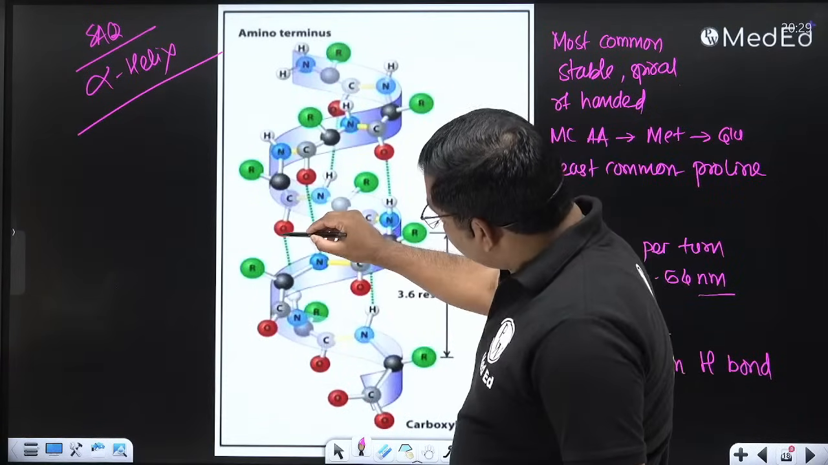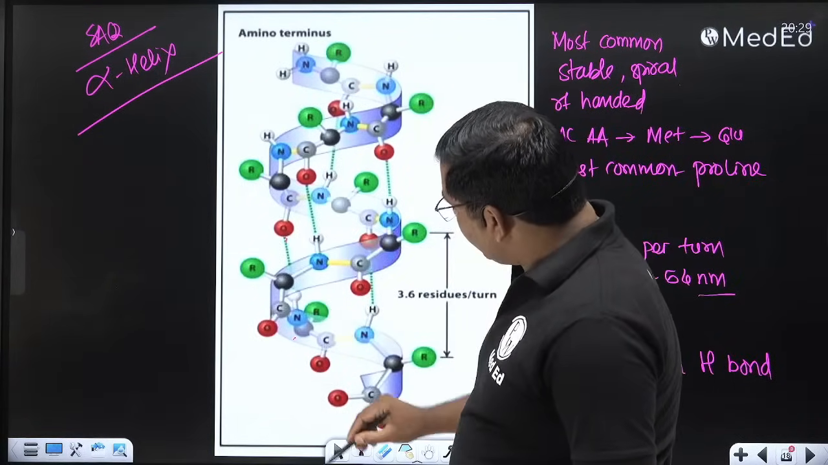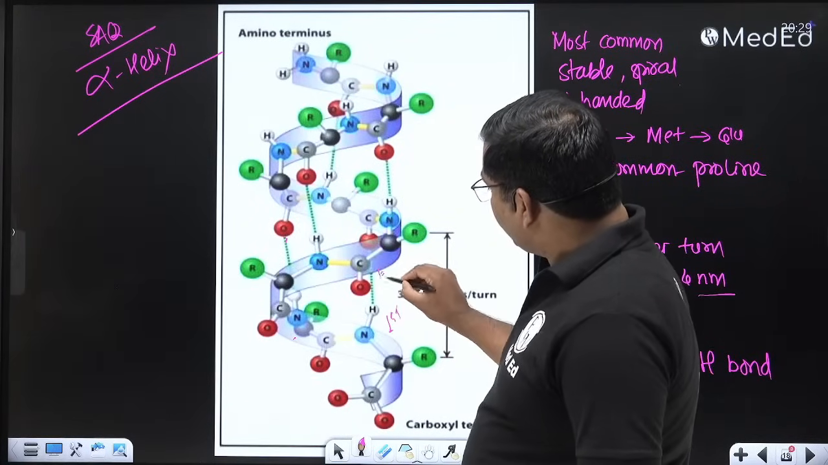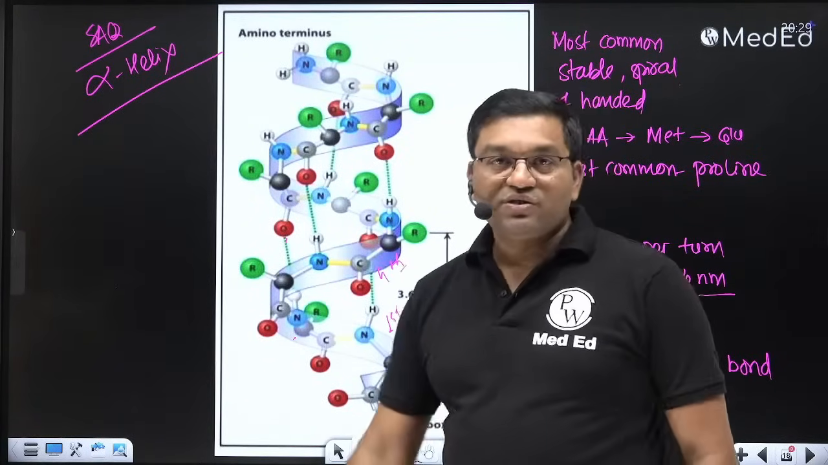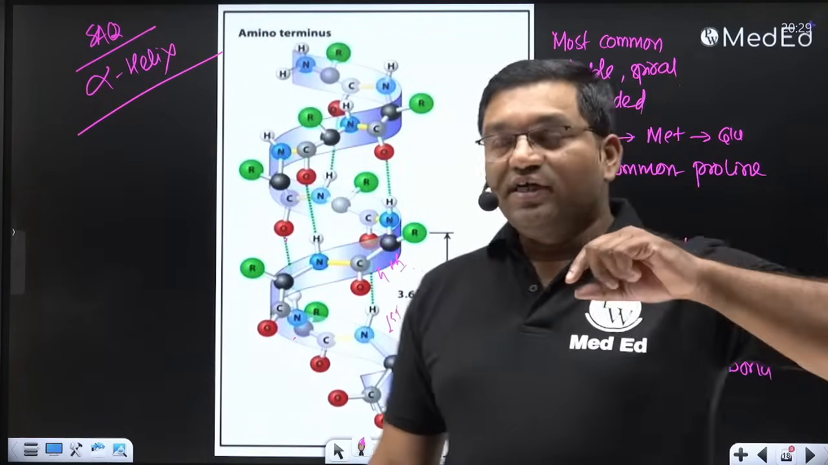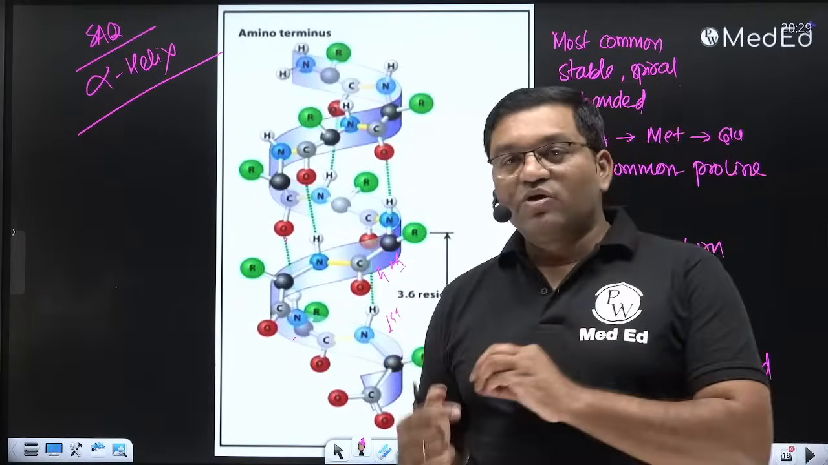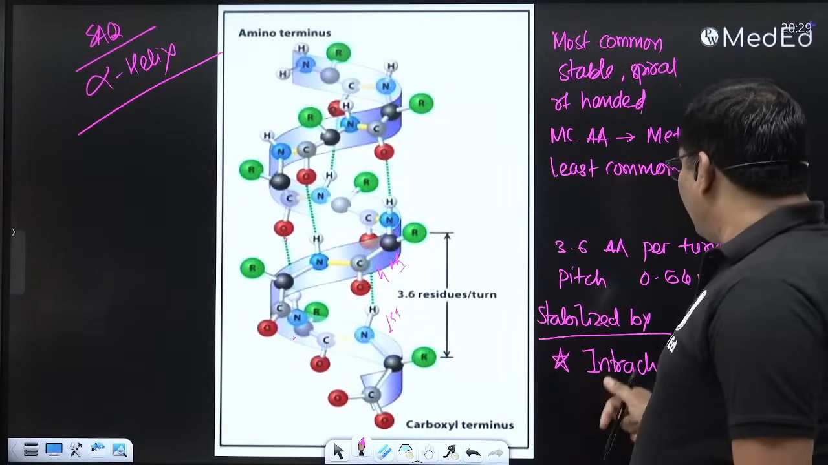So this is hydrogen bond. See this, it is the first and fourth amino acid. Carbonyl oxygen and amide hydrogen form the hydrogen bond, and these intrachain hydrogen bonds are important in the stabilization of the alpha helix.